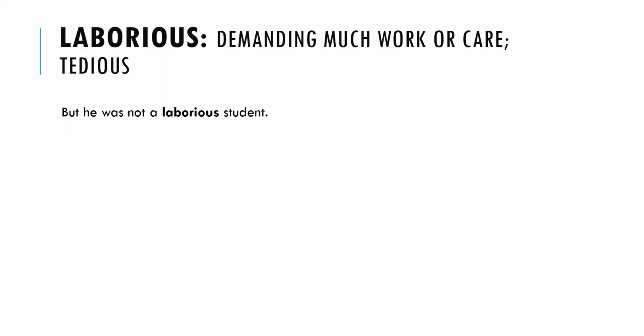The first word I will be discussing is laborious. The word laborious is made from labor. If someone is a laborer, he is working very hard. He is tedious. So it's very easy to remember because it is derived from the word labor: someone who works very hard, is tedious, and does his work on time.